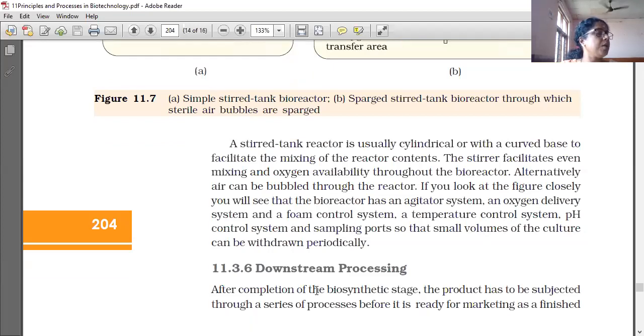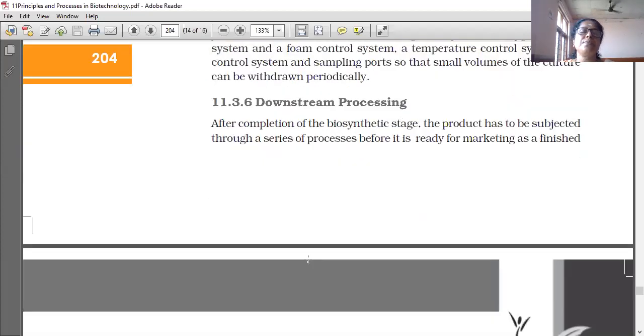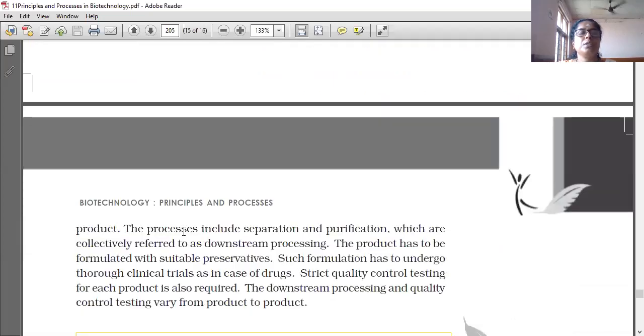The next one is downstream processing. After completion of the biosynthetic stage, the product has to be subjected to a series of processes before it is ready for marketing as a finished product. The processes include separation and purification, which are collectively referred to as downstream processing.